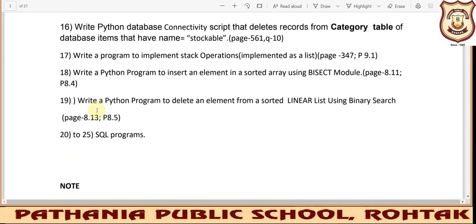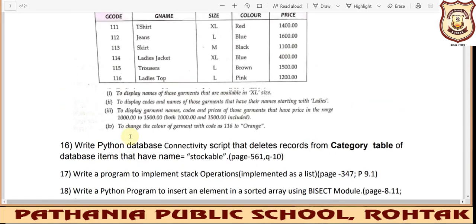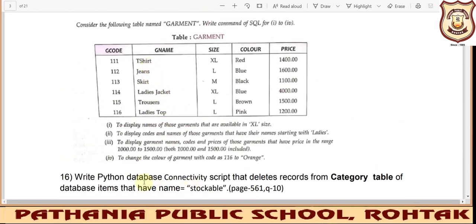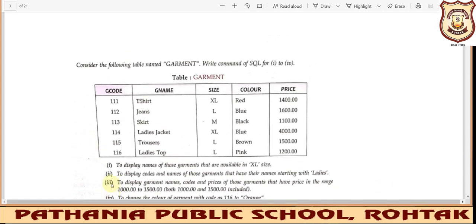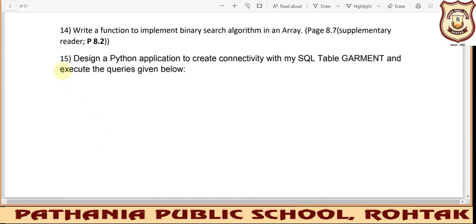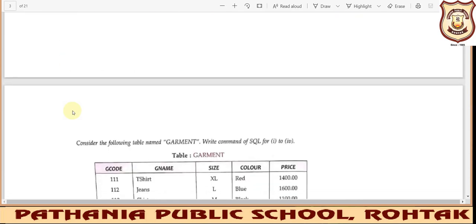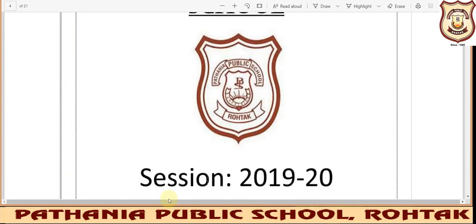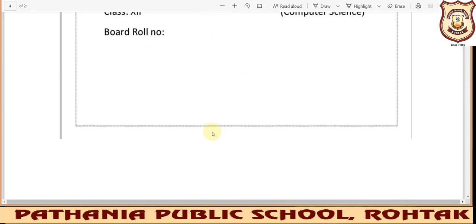Fine. So till now there are 19 programs from Python, and these 5 or 6 programs I am leaving for the SQL part only. All the 2 SQL based programs that have the connectivity concepts, I have added here as program number 15 and 16. So these are the sample images of how you need to make your file.